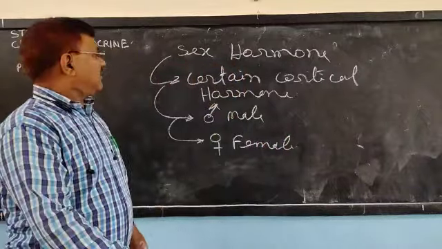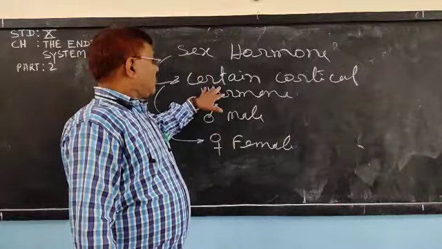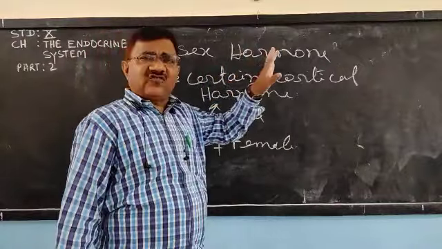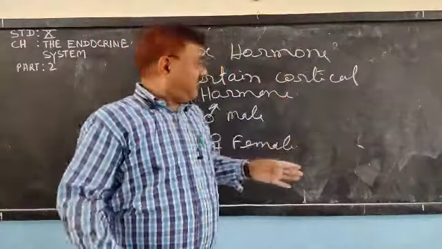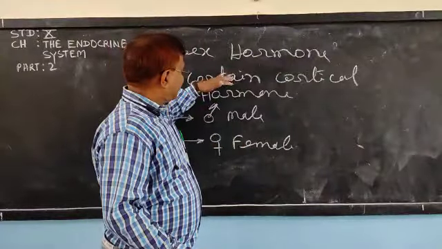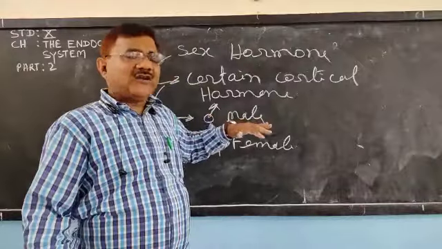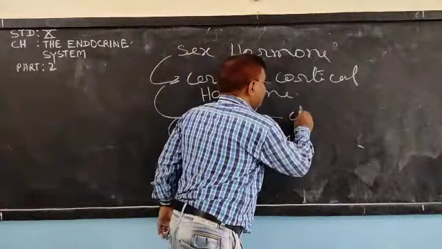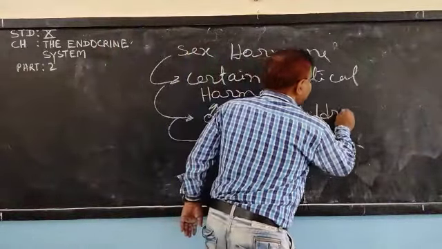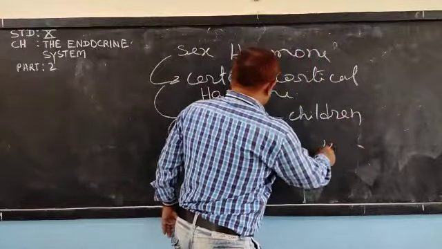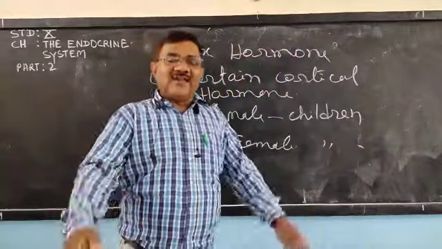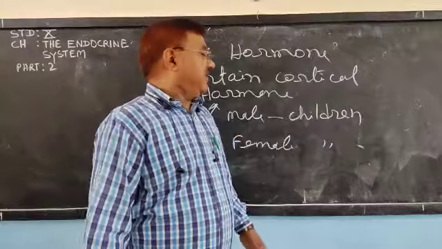We are discussing cortical hormones, and if more amount of this sex hormone is released in a male, not in an adult, but in children, the adolescent. In both cases, we are discussing children.